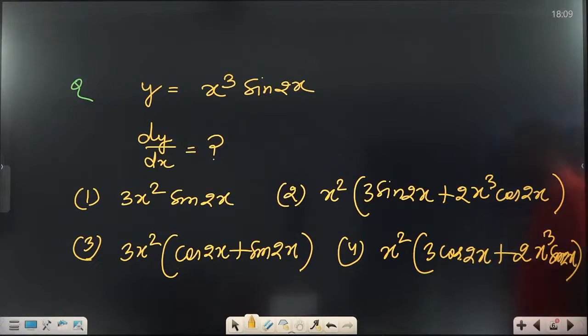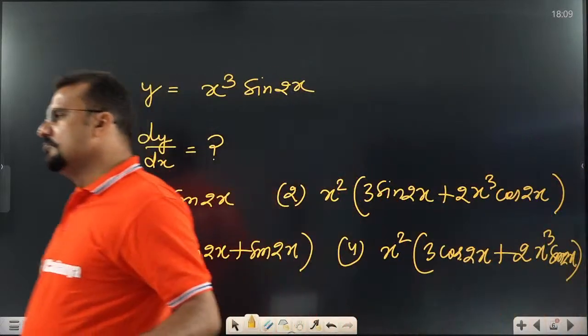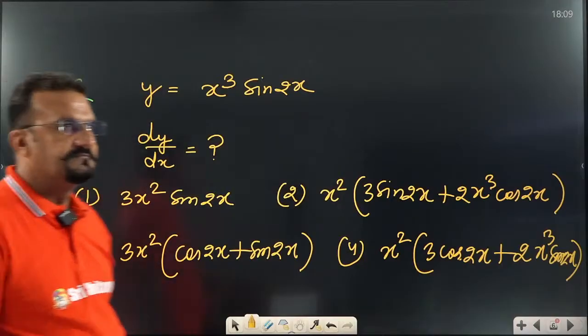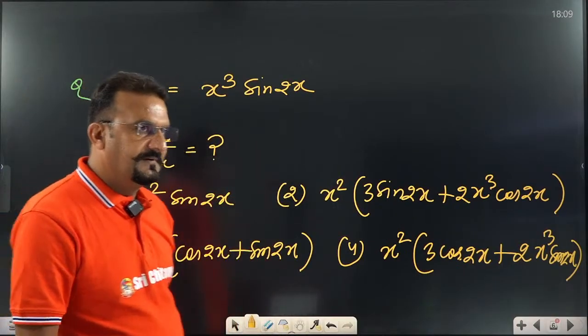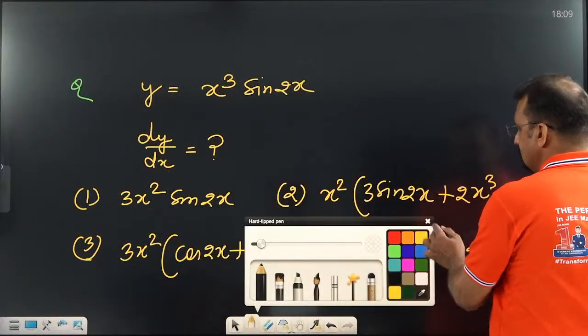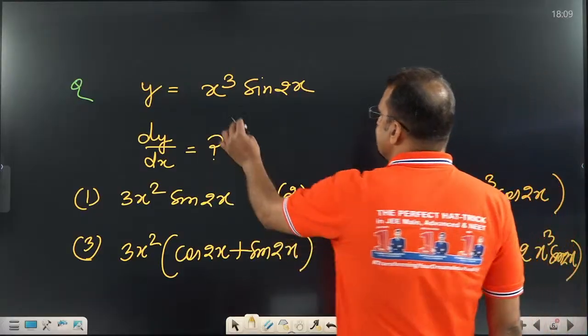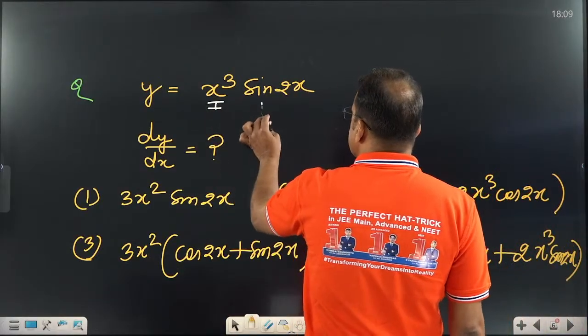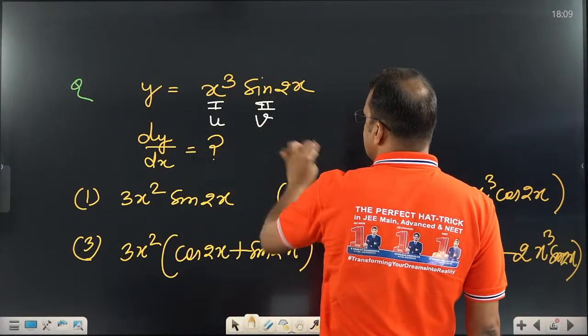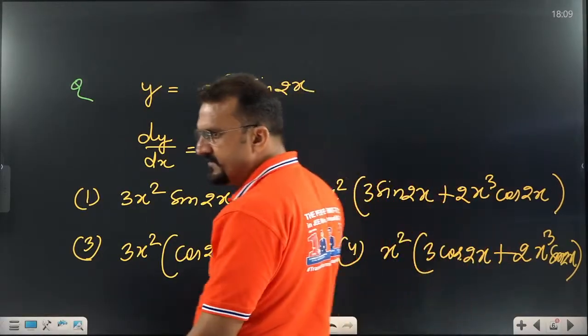This is a good example. If you are able to do this question, that means you are very good in differentiation. This is a little bit standard question. How to do it? There are two functions here. Let us assume this is the first function and this is the second function, u and v, two functions in multiply form.